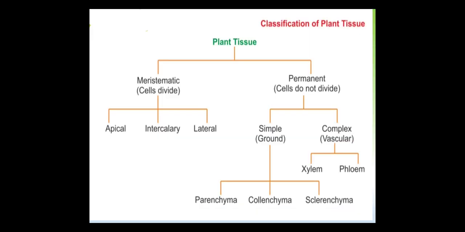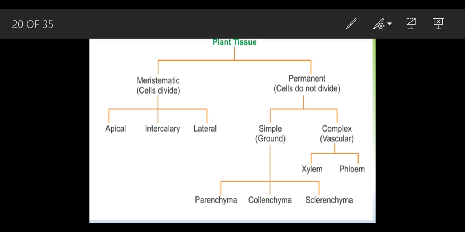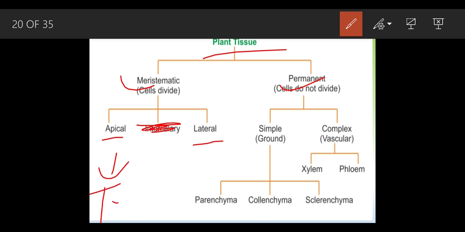So this is basically the classification. What we have studied in today's lecture: this plant tissue has been divided into two parts, the meristematic and the permanent. The meristematic has been divided into two parts, basically apical and lateral. Don't look at this part. Intercalary is not there. This apical is also called the terminal, and this lateral is called the cambium.